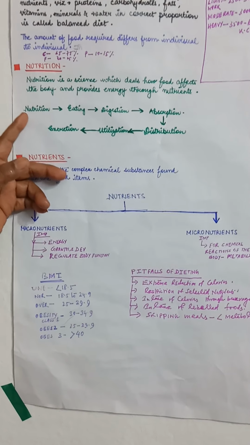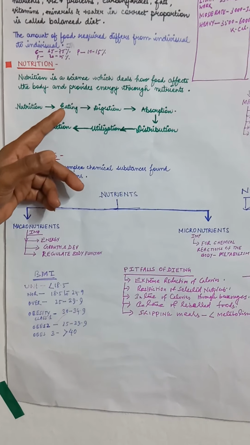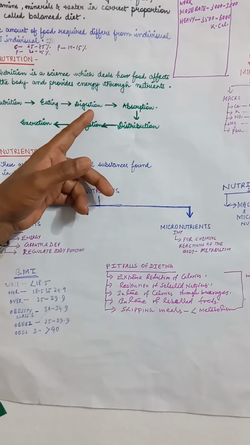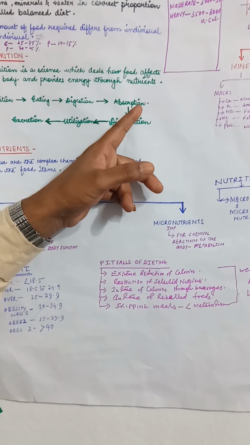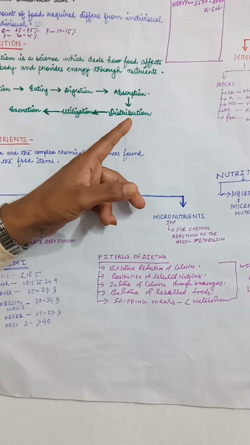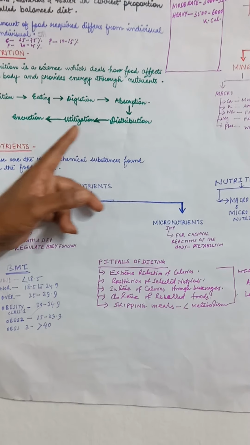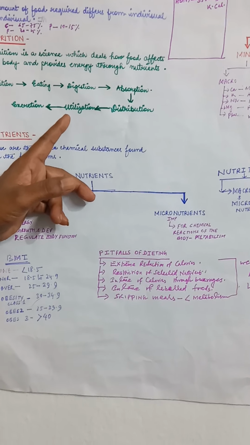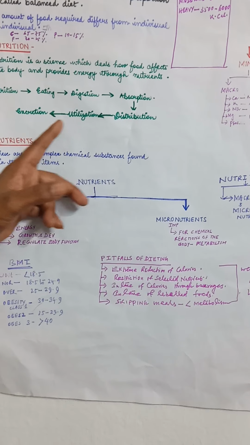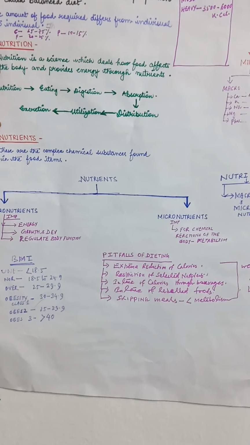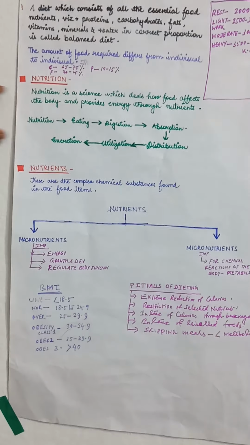Again, I am repeating, that is nutrition. It means that when we eat any food, and after that we digest the food material, when it is absorbed inside our body cells, and distributed from one cell to another cell, and after that utilized by the body organs, and then when the excretion part takes place, then it comes under the category of nutrition.